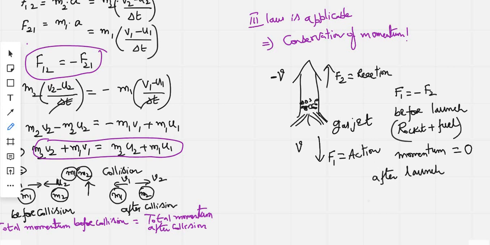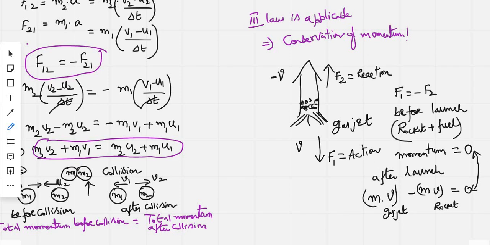So that's why, if I say the mass into velocity v, which is the momentum before and after the launch, which is the momentum of the fuel, or I can say gas jet, then minus mass into velocity of the rocket, which is again equal to 0, because m into v minus m into v is 0. Therefore, why is it 0? Because according to conservation of momentum, before collision how much momentum is there, after collision also it has the same amount of momentum. Means before launch the momentum is 0, so after launch it also should be 0.